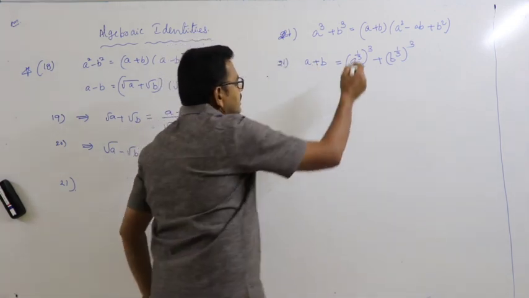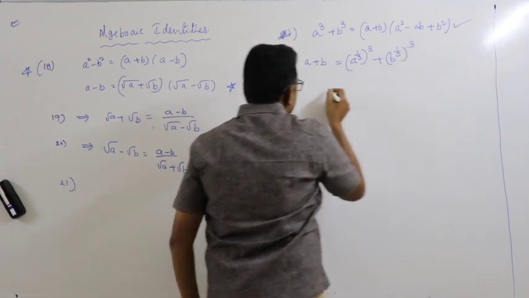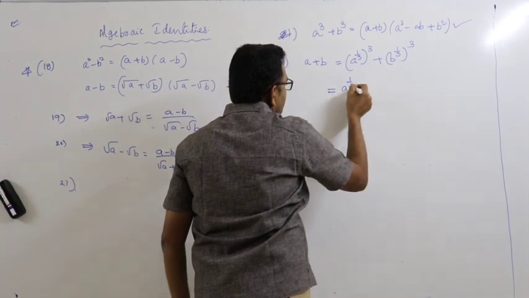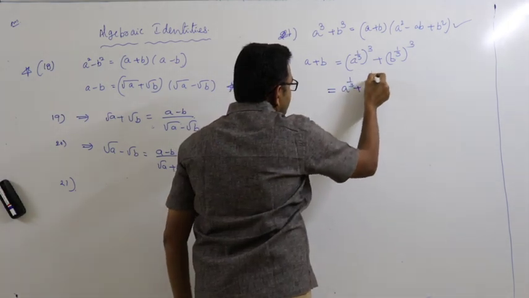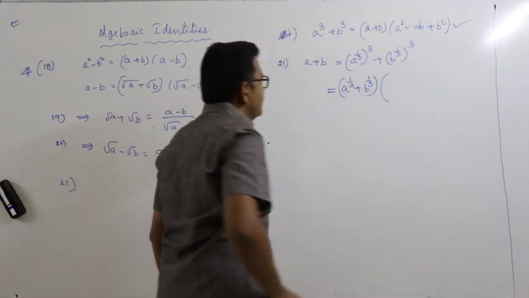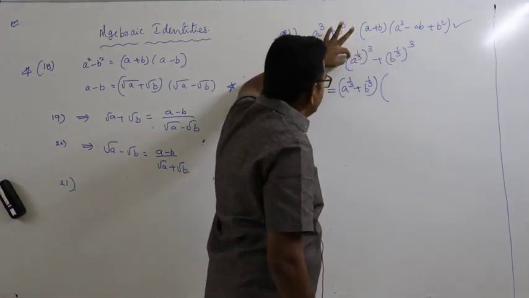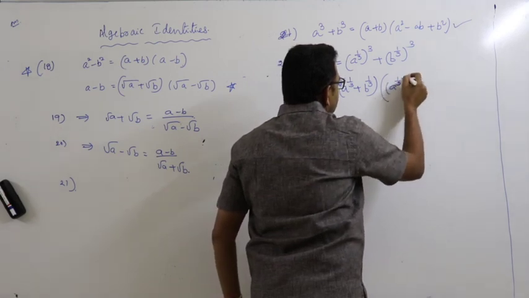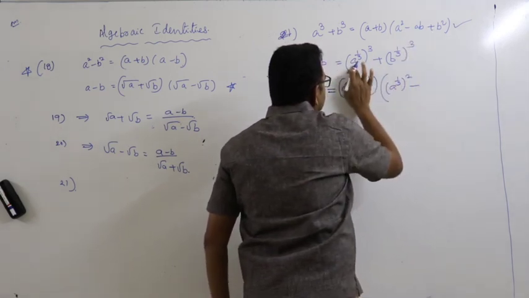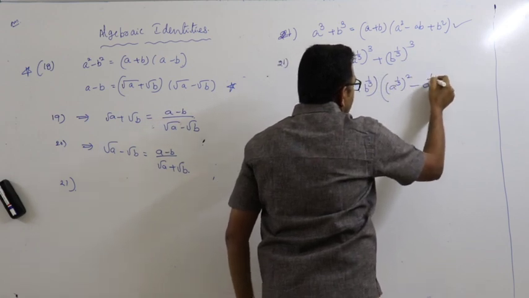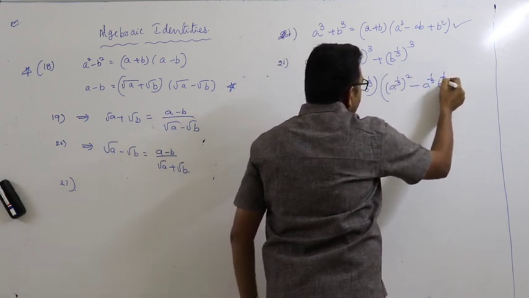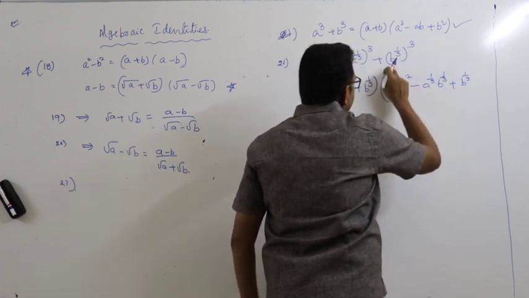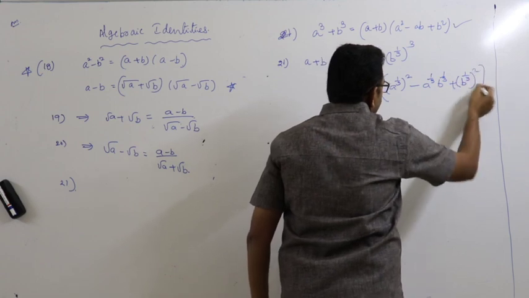So by using this formula, a plus b is a power 1 by 3 plus b power 1 by 3 into a power 1 by 3 whole square minus a power 1 by 3 b power 1 by 3 plus b power 1 by 3 whole square.